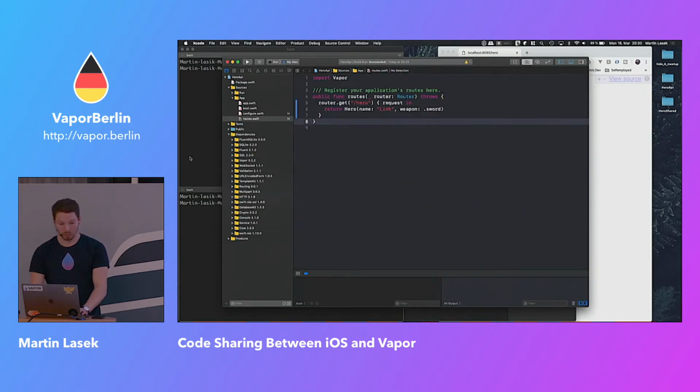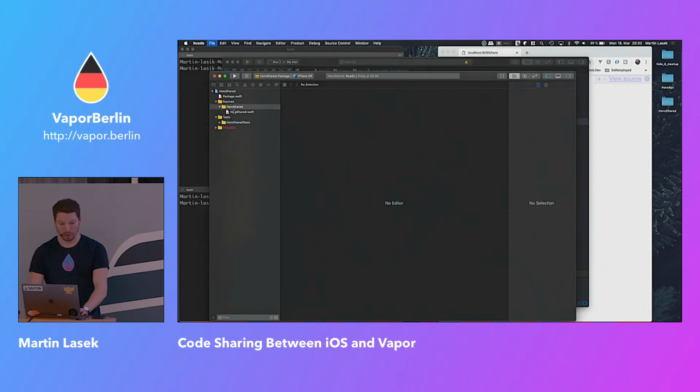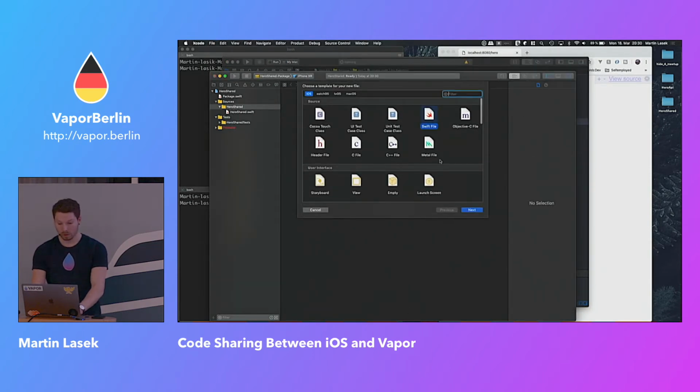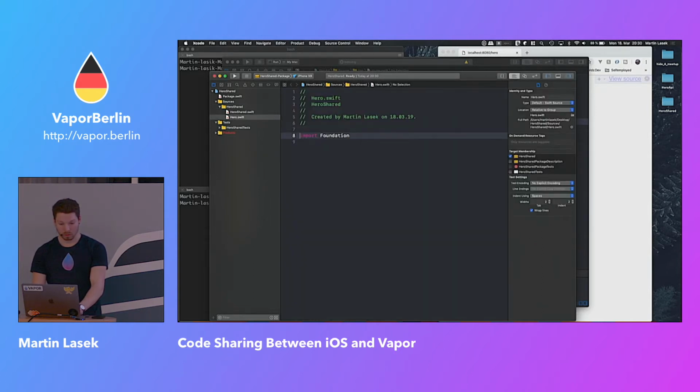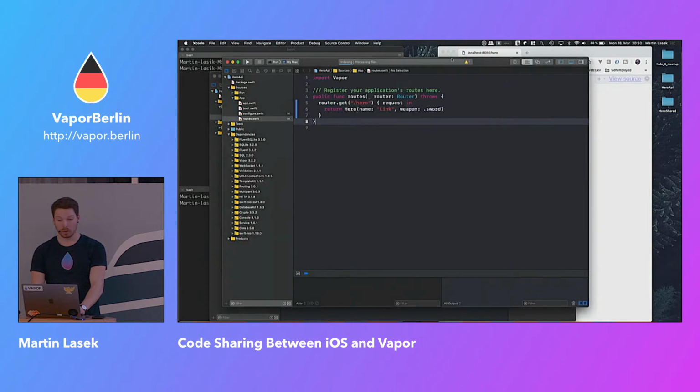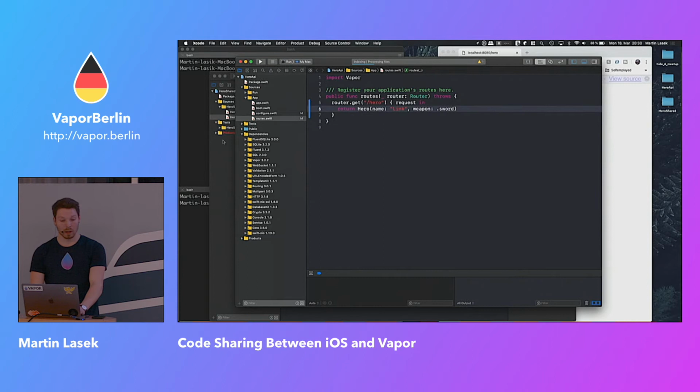Let's move it out here and move it into a file over here and call it, let's say, Hero. And delete that. Now, Content is Vapor specific, and that's fine. We can just change that to Codable because we know we need to conform to Codable in order to be able to decode from JSON when we are in iOS land. Basically, whenever you're working with JSON and you want to map from or to, you would have to conform to Codable. And what we can do later on is fix that to be still able to return that. But we will do that in a second.